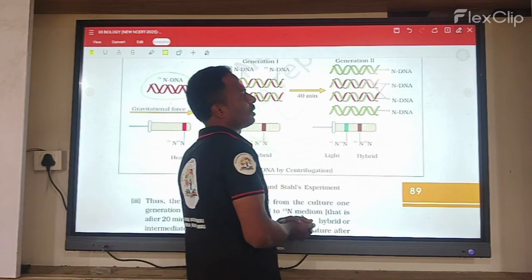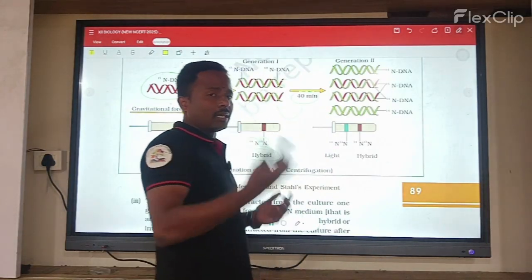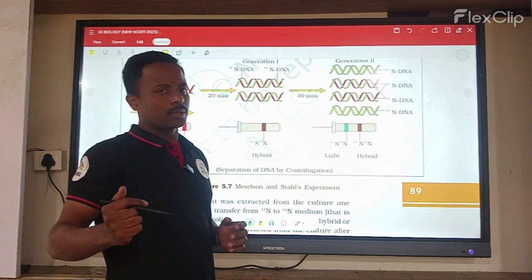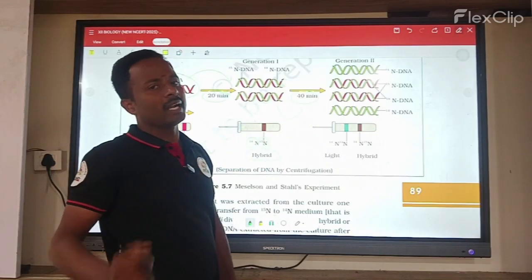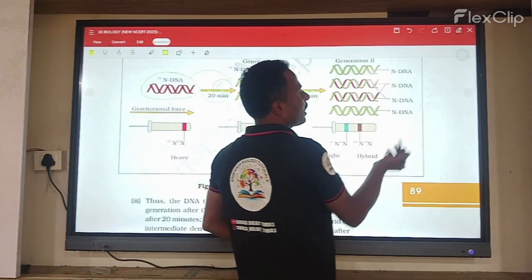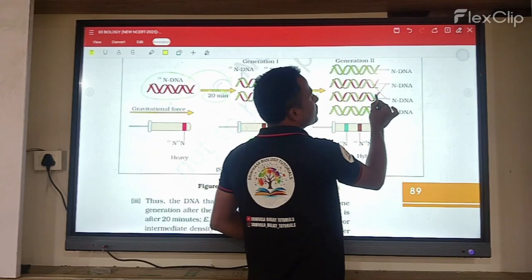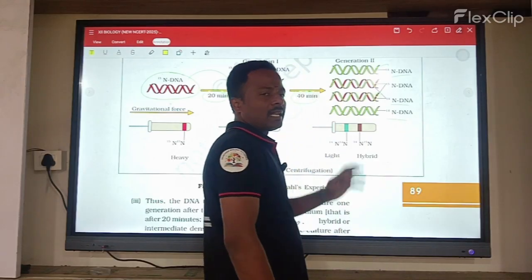In the second generation, what happened? The N15 number will be reduced, because generations increase and the parental genes get reduced. Am I right? So what happened here? Mostly the N15 takes place in only 2 copies, and the remaining we are getting as N14.